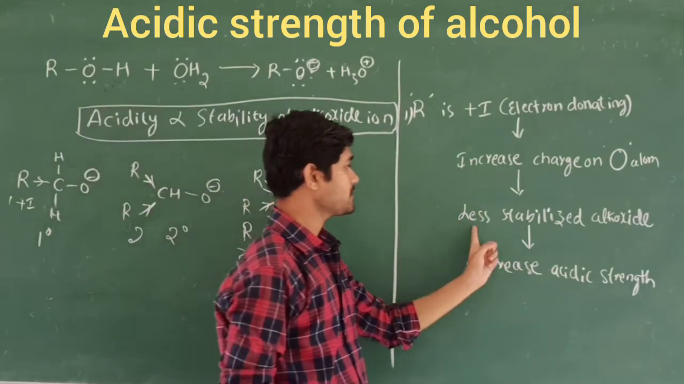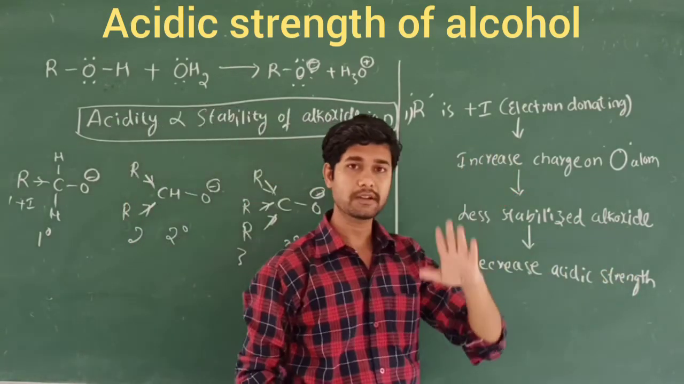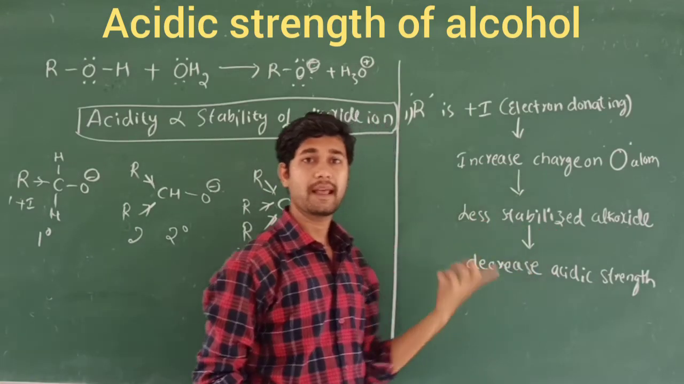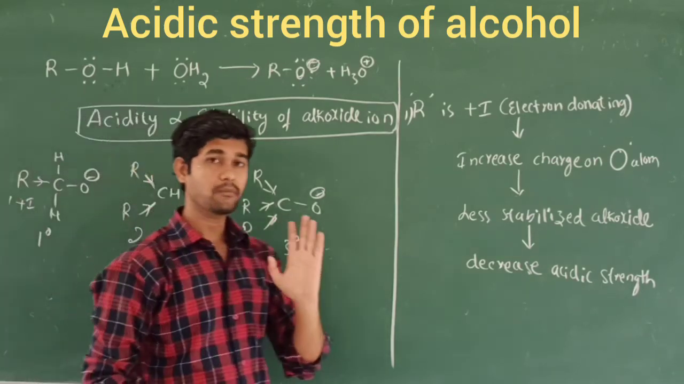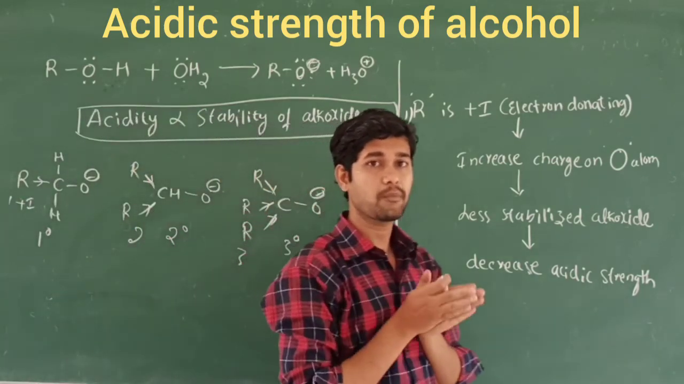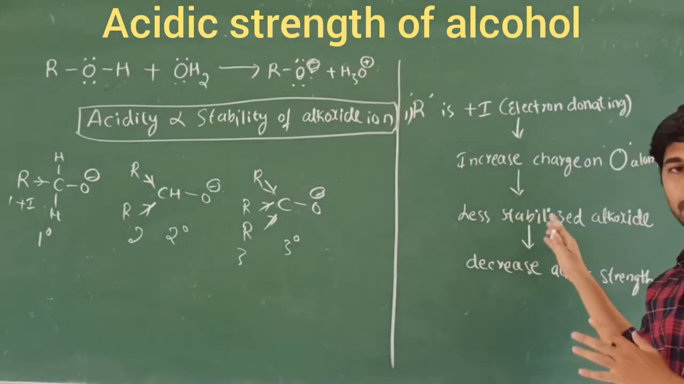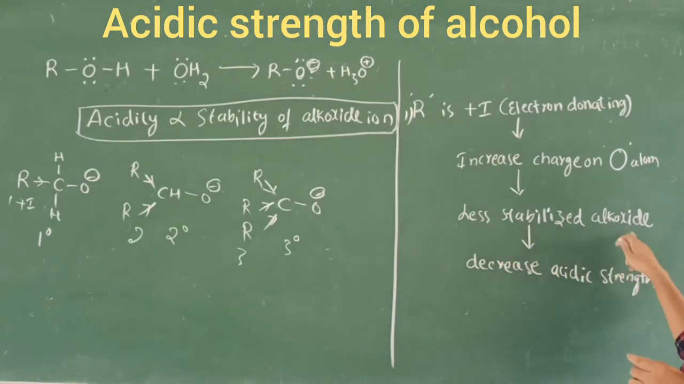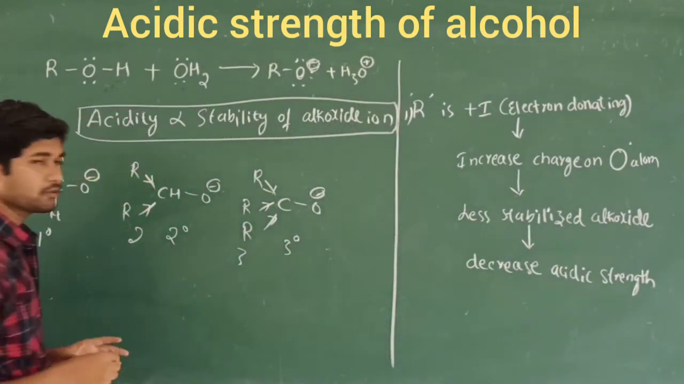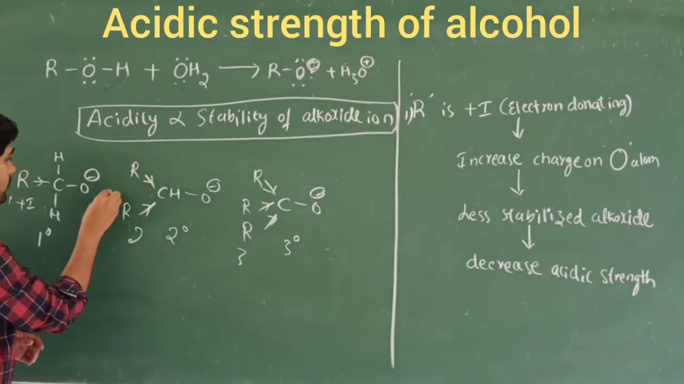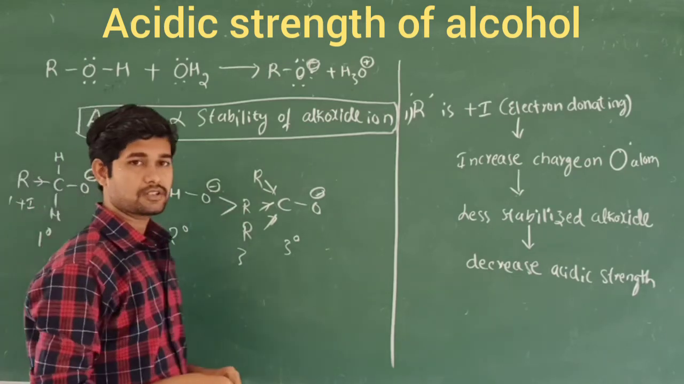Next, what it says? Less stabilized alkoxide. Whenever the electron density or the negative charge increases on the oxygen atom, the compound becomes less stabilized. Why are they less stabilized? Because the number of donating groups increases in the compound. By looking at these 3 compounds and this summary, whenever the alkoxide is less stabilized, the acidic strength decreases. So we give the priority to the primary alcohol, which is greater than the secondary alcohol, and the secondary alcohol is greater than the tertiary alcohol.